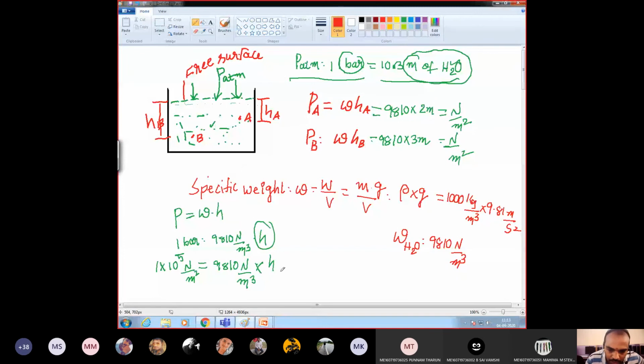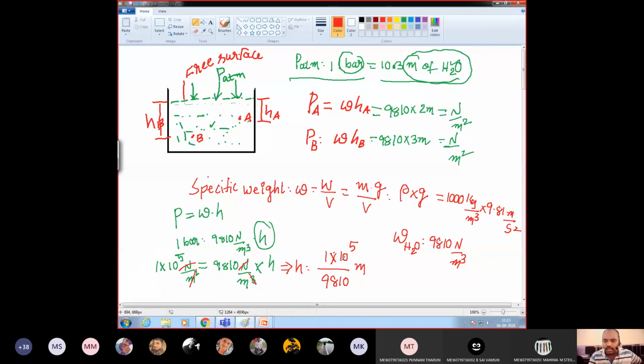Anyone please answer me. Can I cancel Newton here and Newton here? Yes, sir. Meter square here, and you are left with meter. Right, now from this I can calculate H equal to 1 into 10 power 5 divided by 9810 meter.